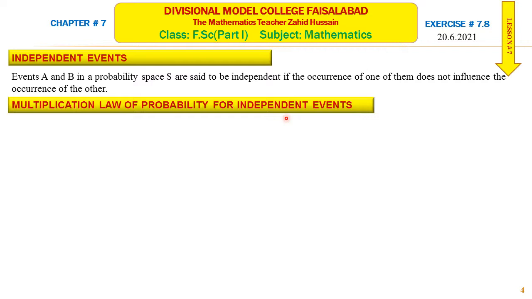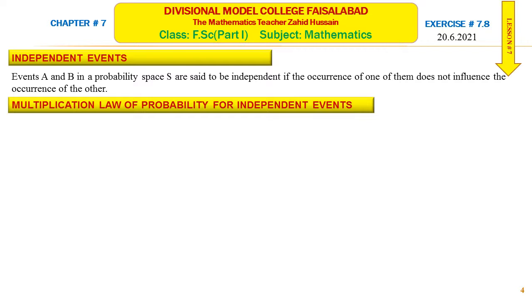If there is something common in two events, then the formula is probability of A plus probability of B minus probability of A intersection B. And if there is nothing common in the two events, then probability of A or B is equal to probability of A plus probability of B.